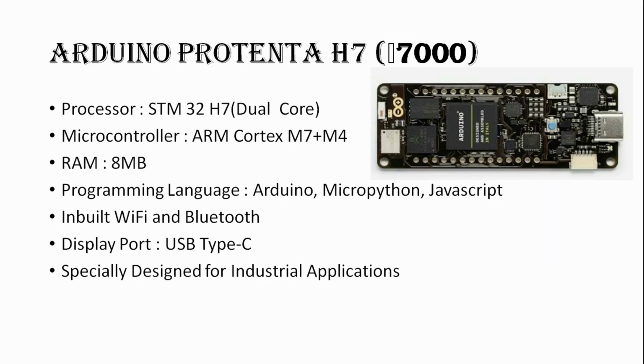The next development platform is Arduino Portenta H7. The price is 7000 rupees. This board was recently launched by Arduino. The processor used in this is a dual core processor which is also used in Intel Edison. The microcontroller used in this board is ARM Cortex M7 plus M4. It has RAM of 8 MB.